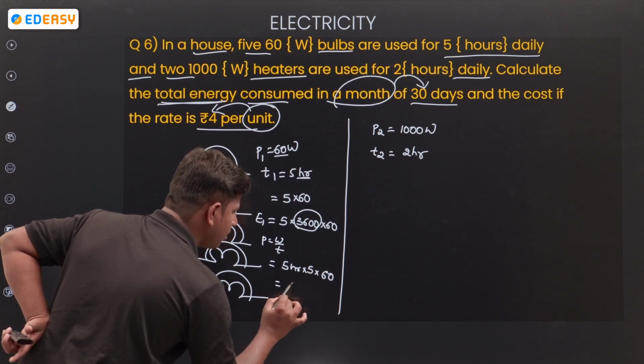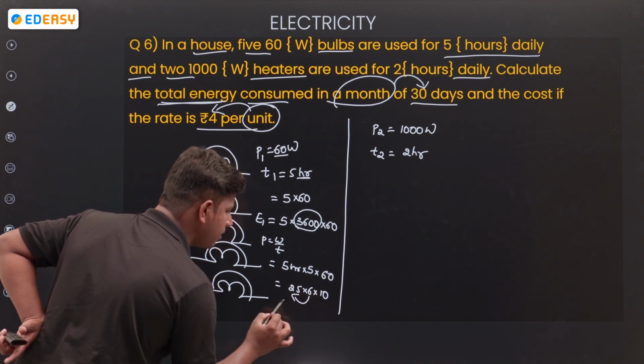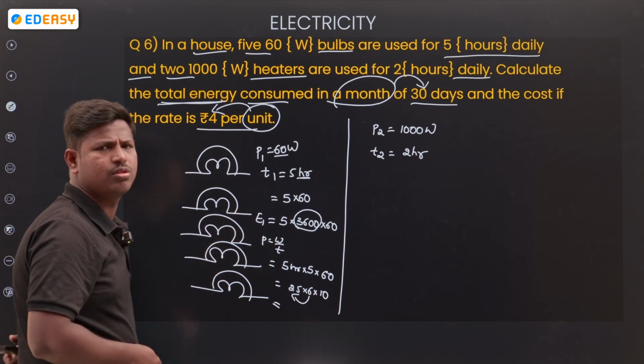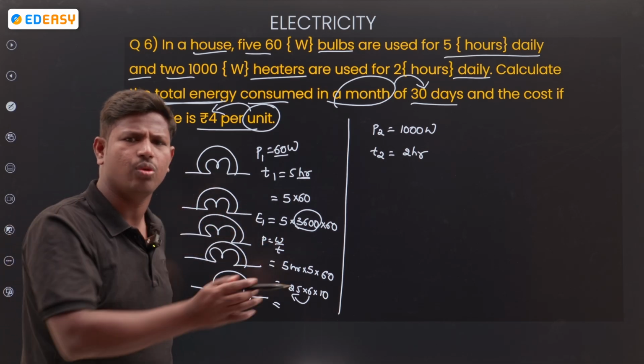Calculate: 5 into 5 into 60. I am taking kWh only, because finally I will convert into units.